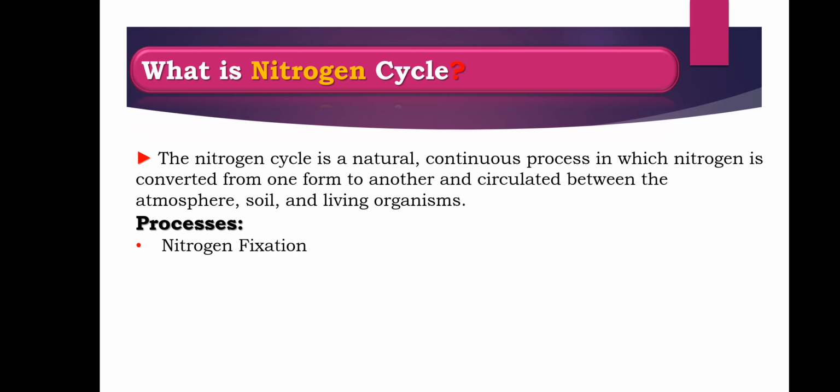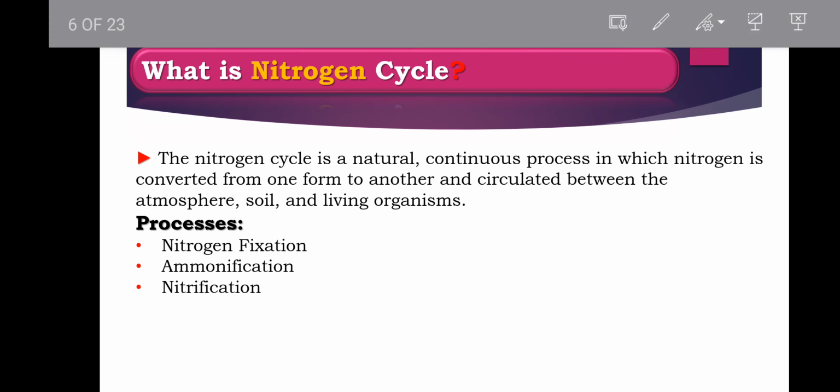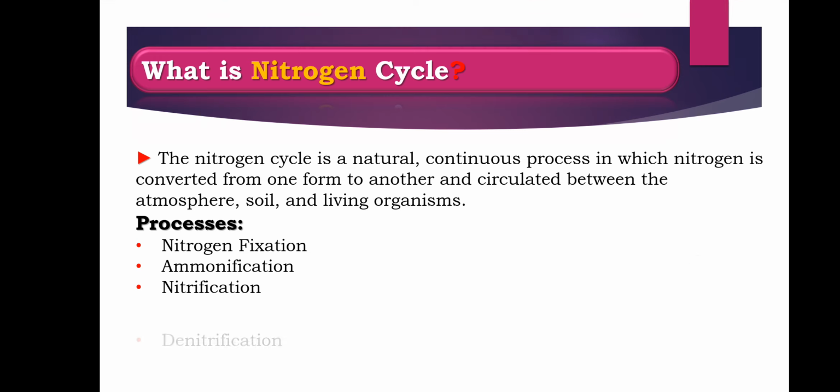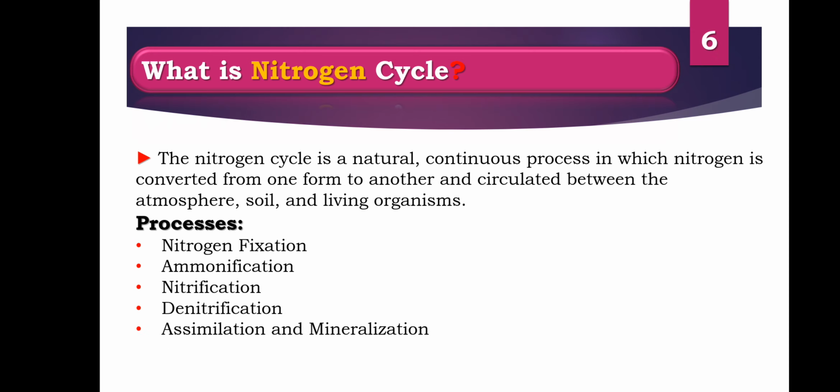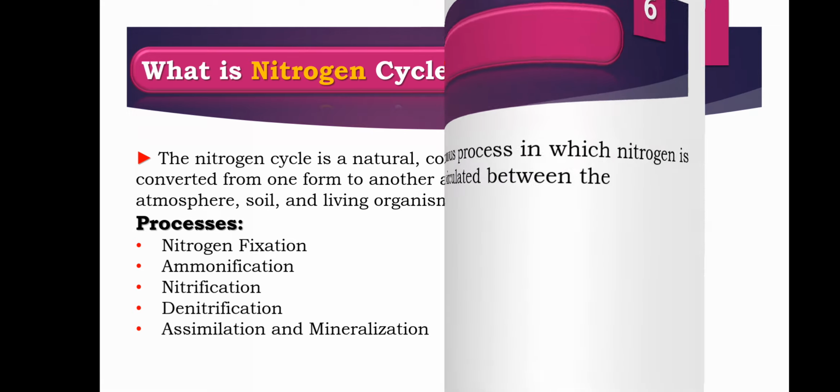The processes are nitrogen fixation, ammonification, nitrification, denitrification, and assimilation and mineralization. These are the five steps involved in the nitrogen cycle.